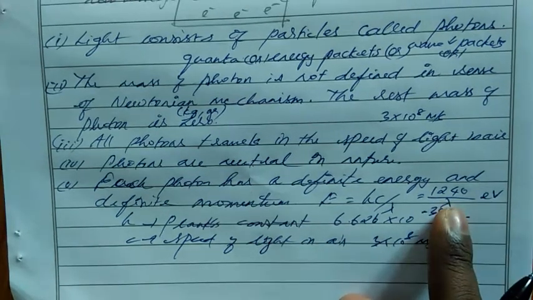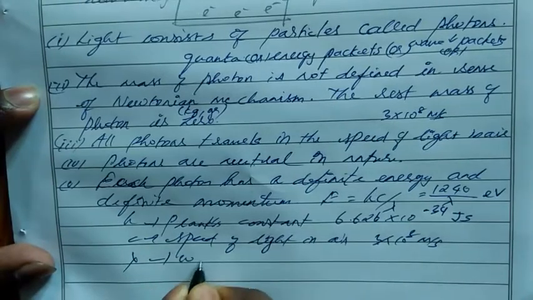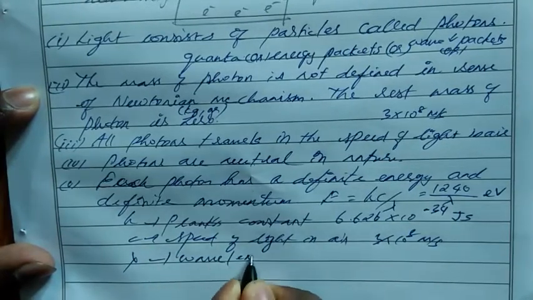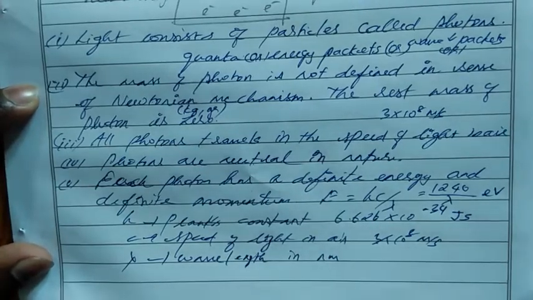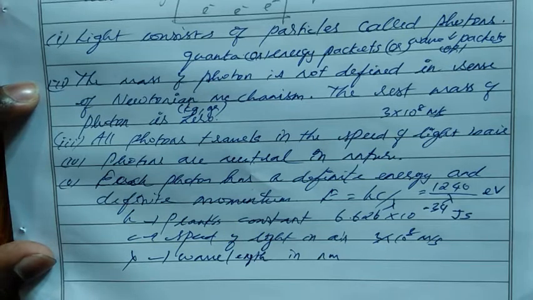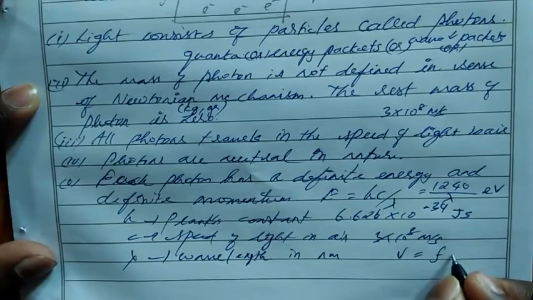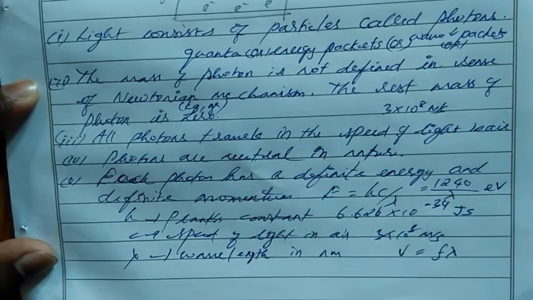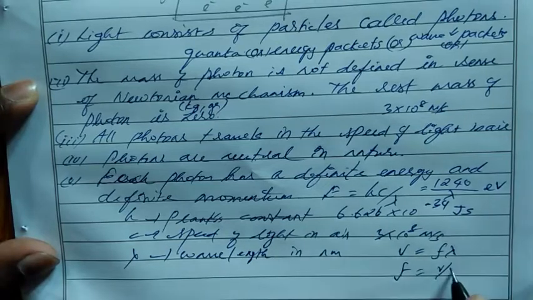Then, what is lambda? Lambda means wavelength, which is usually in nanometer. While solving problems, we have to convert it into SI unit. Then we have different formulas. We know velocity equals frequency into wavelength. From this we can take f equal to v by lambda.